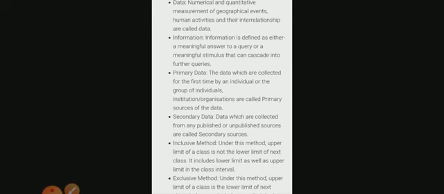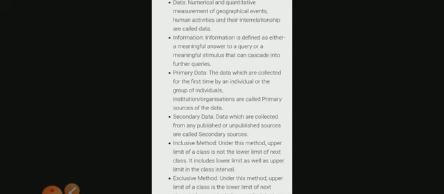And the exclusive method is used for those series in which the upper limit of one class becomes the lower limit of the next class. I explained it in the previous video also. So it is called exclusive series, right? Because the frequencies of the upper limit of the class interval are not included in that particular class.